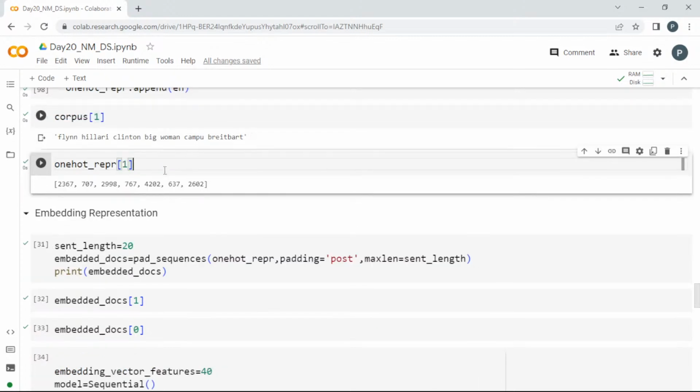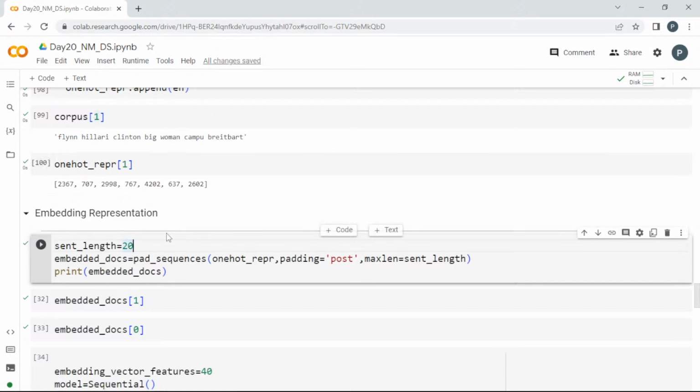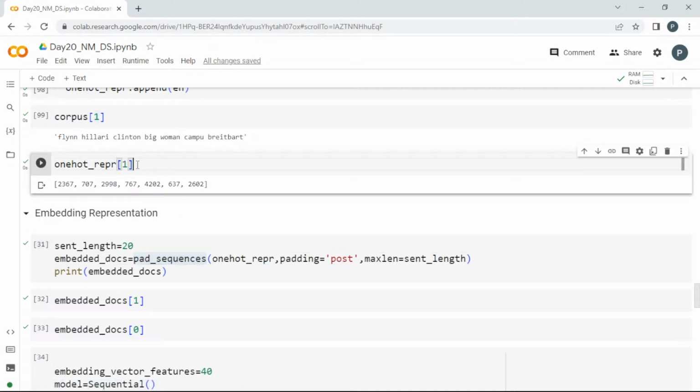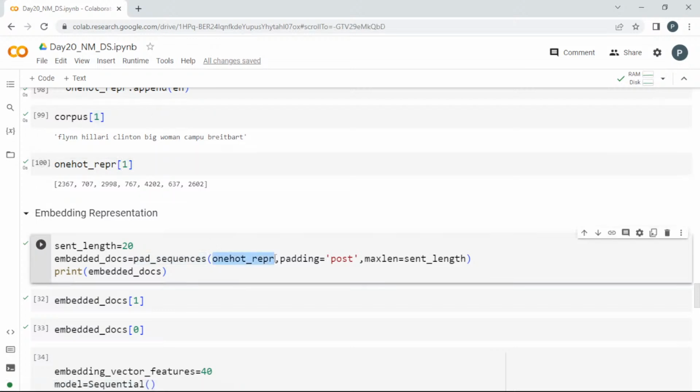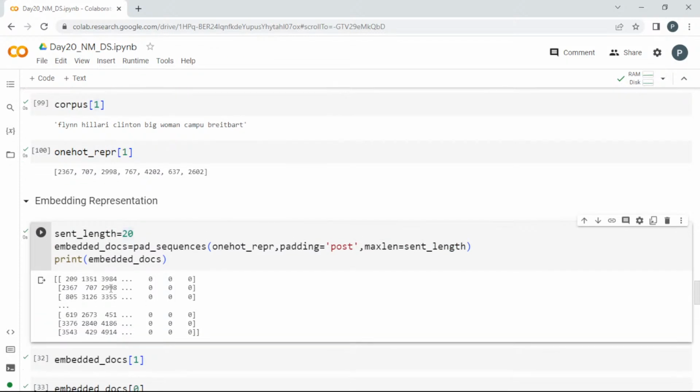Now you can see for this text, it is having 7 words and now we are getting 7 encoded values, but we have to do the padding, right? Since we want to convert them into the same length, I am setting the maximum length to 20. I'm going to use pad_sequences and pass this data entirely, opting for post padding, and the maximum length is the sentence length 20. So now everything is padded to a length of 20.